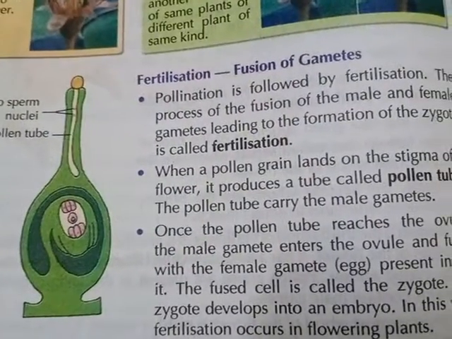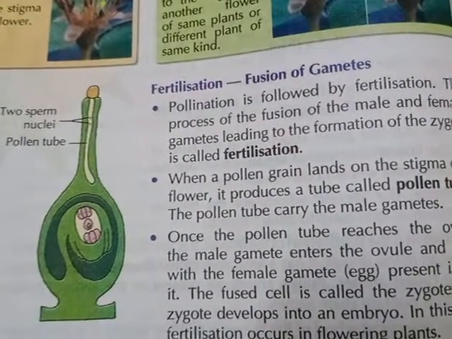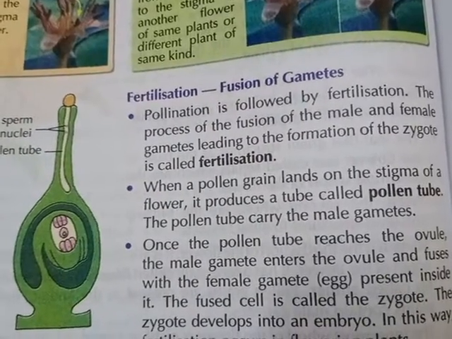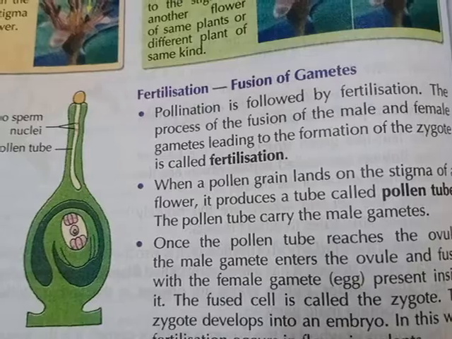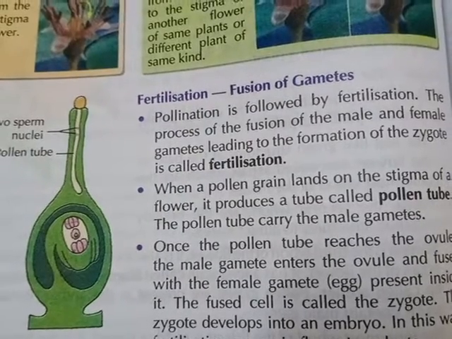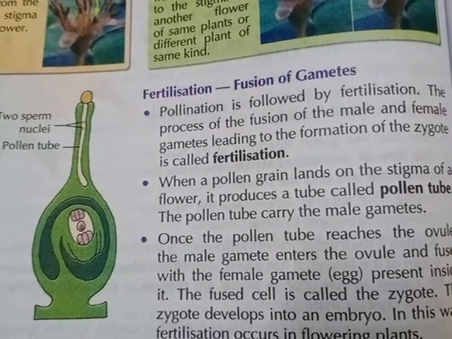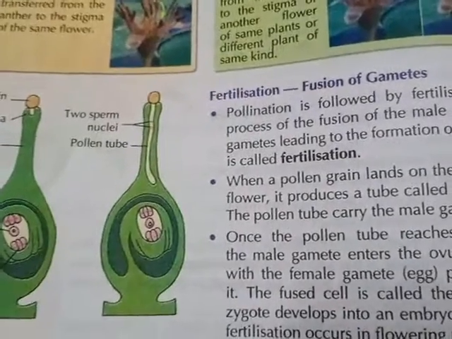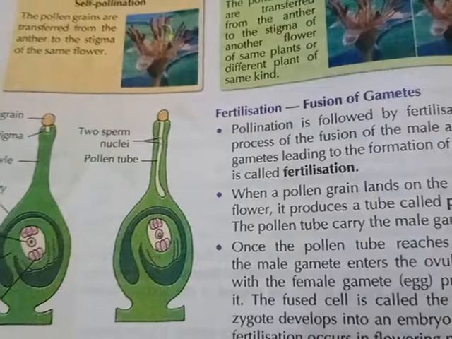Next, fertilization, the fusion of gametes. Pollination is followed by fertilization. The process of the fusion of the male and female gametes leading to the formation of zygote is called fertilization.